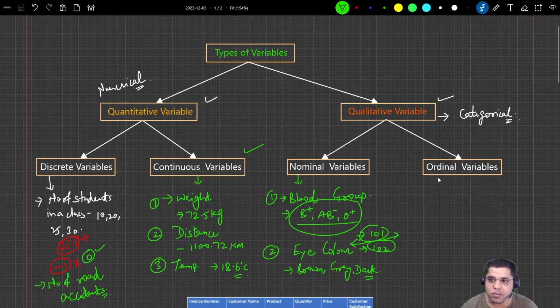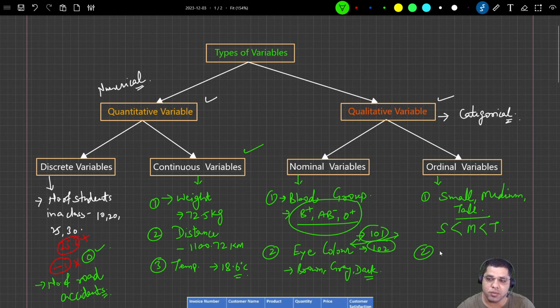Whereas ordinal variables are also categorical variables, but they have an order. So for example, if you are representing the height of students, suppose you have three categories: small, medium, and tall. Now if you see, these are categorical variables, but there is an order. Small is less than medium, and medium is less than tall. So there is an order.